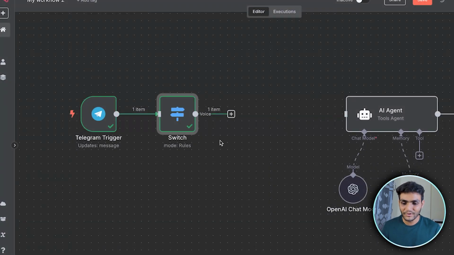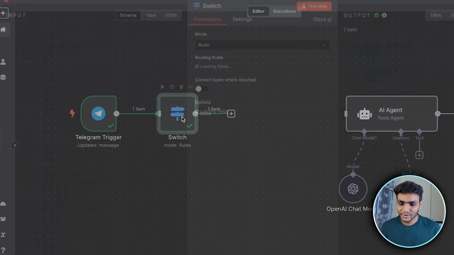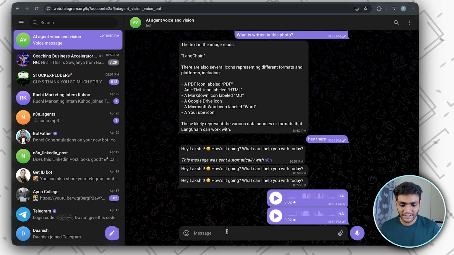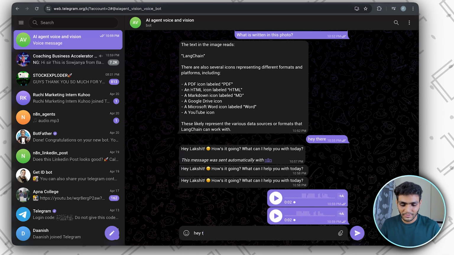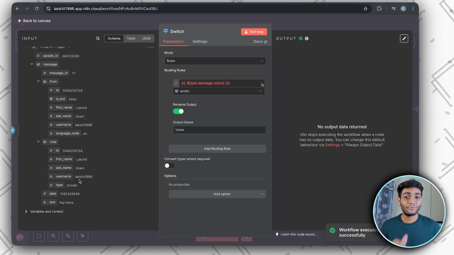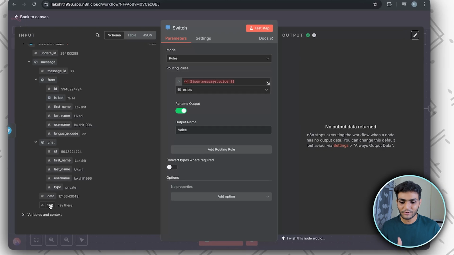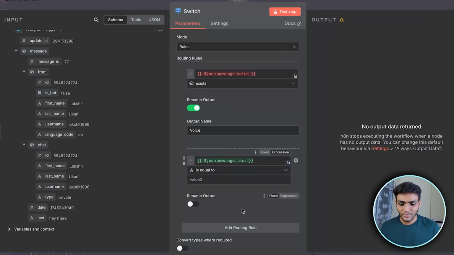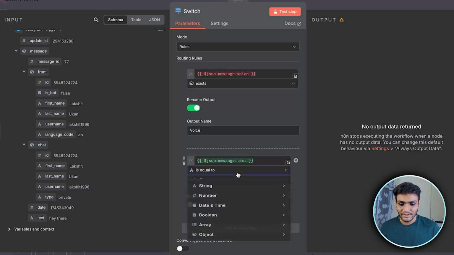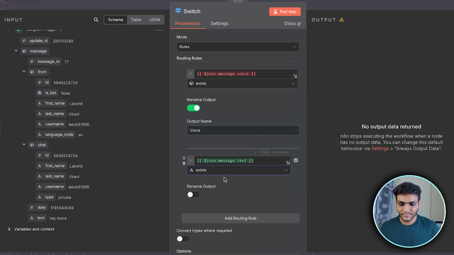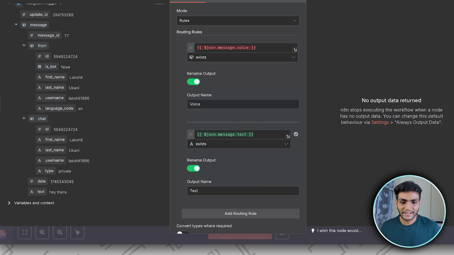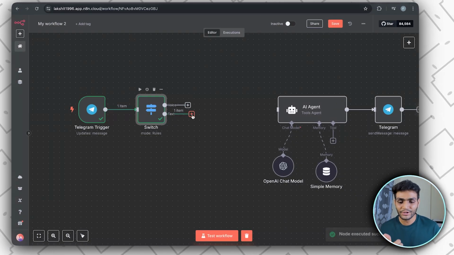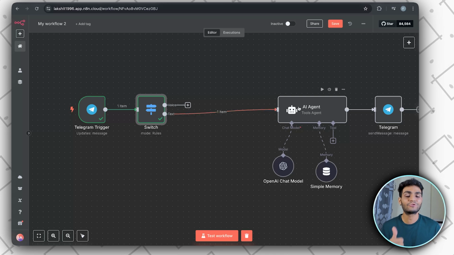We don't need this, and we'll add one more thing. For the text part, we don't see the text yet, so let's go over here and write a text. "Hey there." Now you can see that whenever text comes, we'll get this text part over here. So we'll add another routing rule and check if there is a text part. If a string exists, "string exists", then we'll rename it to text. Test steps. Now you can see we have two routing parts, one for the text and one for the voice. We'll connect the text part with this because it was working properly.